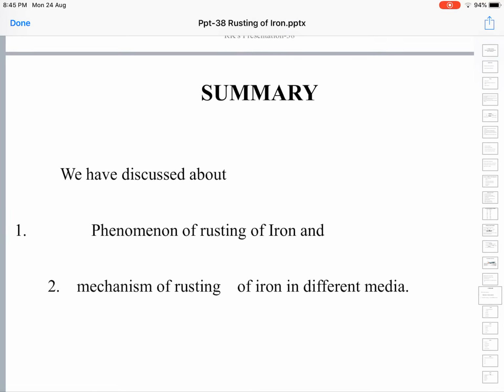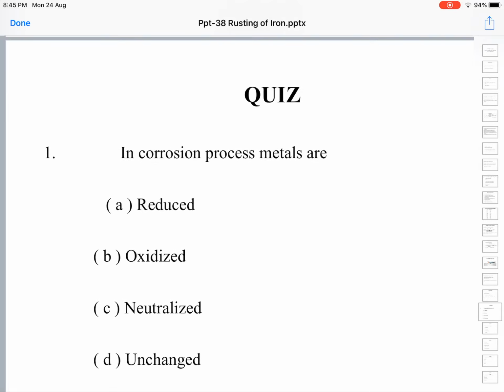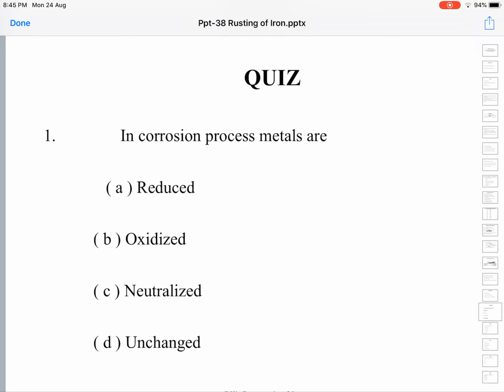In summary, we have discussed the phenomenon of rusting of iron, and we have also checked the mechanism of rusting of iron in acid and neutral media, as well as what happens when abundant oxygen is available and when oxygen supply is limited. We will try to solve a few questions to test our understanding.